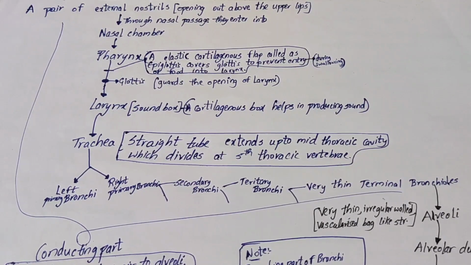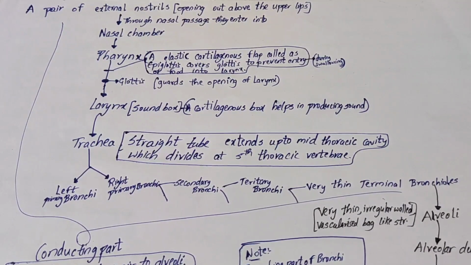That's why we call the larynx a sound box. And after the larynx, next we will go to the trachea. The trachea is a straight tube which extends up to the mid thoracic cavity. But it divides at the fifth thoracic vertebra only. At the fifth thoracic vertebra it divides, and then it goes on dividing, and then it ends at the mid thoracic cavity.